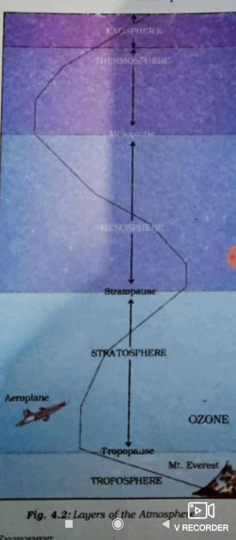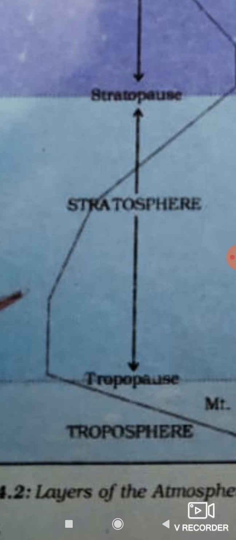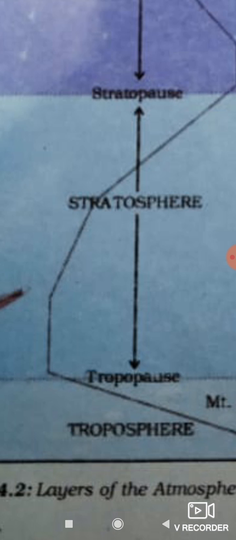Now you can see in this picture how we can divide one layer from another. Yes, we can divide. You can see the line between the troposphere and stratosphere. You can see here carefully. There is a line drawn after the troposphere, and that is the end of the troposphere. Now the stratosphere starts.